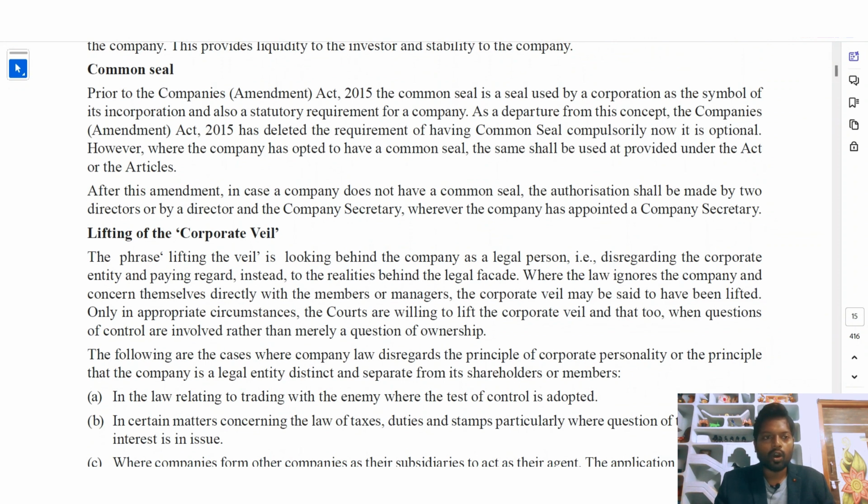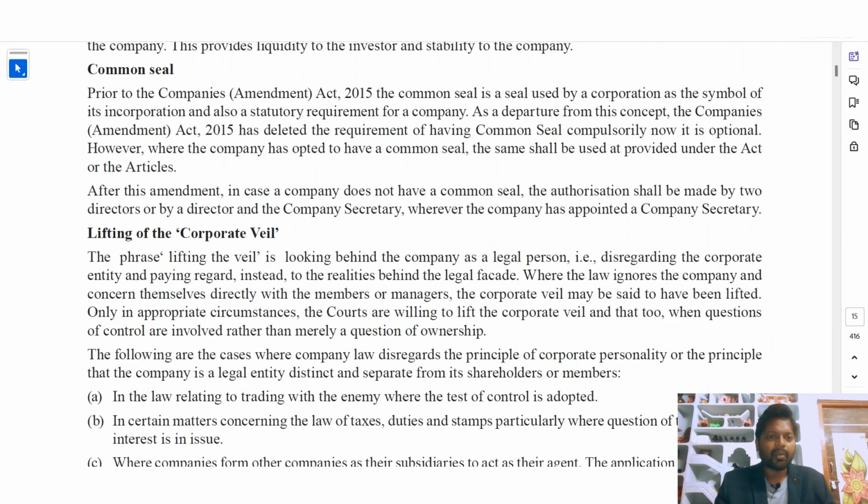Now it's optional. So after some amendments coming in 2015, the compulsory requirement of a common seal is removed. Okay, so common seal was compulsory, now it's optional. They can keep the common seal or not. It depends on their interests. However, where the company has opted to have a common seal, the same shall be used as provided under the Act or the articles.